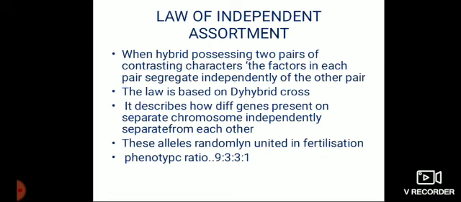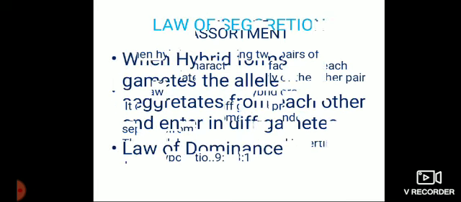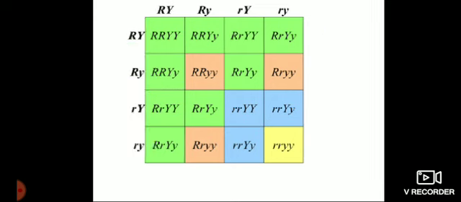Now the third law is the law of independent assortment. Law of independent assortment we can study with the help of the dihybrid cross. In dihybrid cross, during gamete formation, genes separate from each other and they meet or mate randomly.